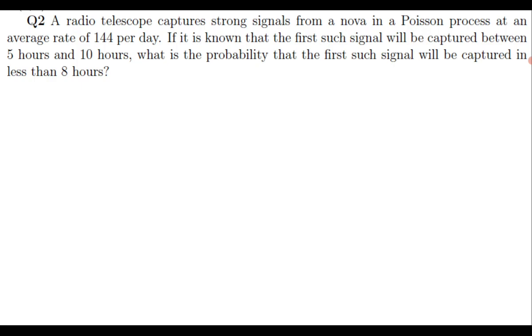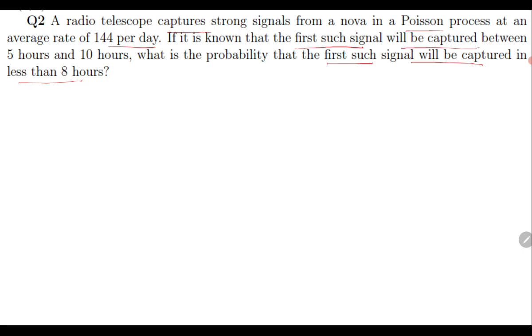The next question is again a very important question. It says that a radio telescope captures signals in a Poisson process at an average rate of 144 per day. The other information is, if it is known that the first such signal will be captured between 5 and 10 hours, what is the probability that the first such signal will be captured in less than 8 hours?